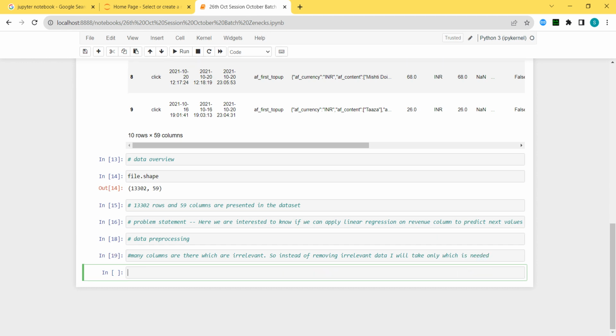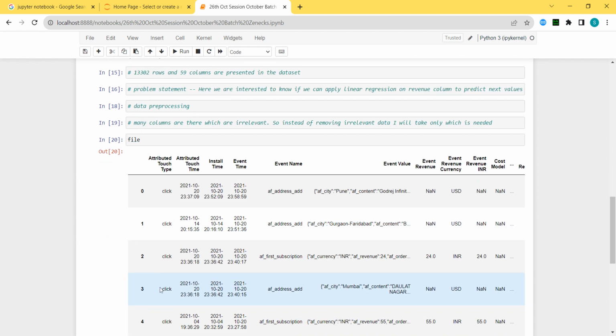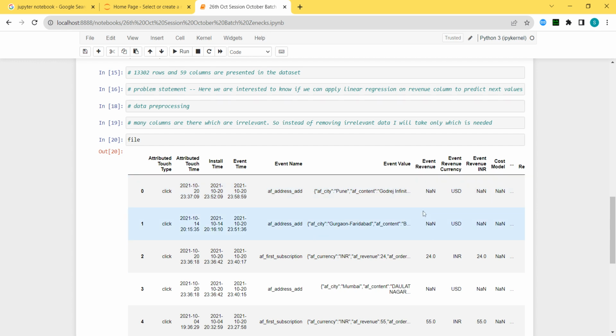What I'm trying to say is I'm going to take only that data from this file which is needed for me. So first of all, I want to predict the revenue. I'm interested in the revenue column. Now this revenue column needs to be predicted with the help of certain factors.